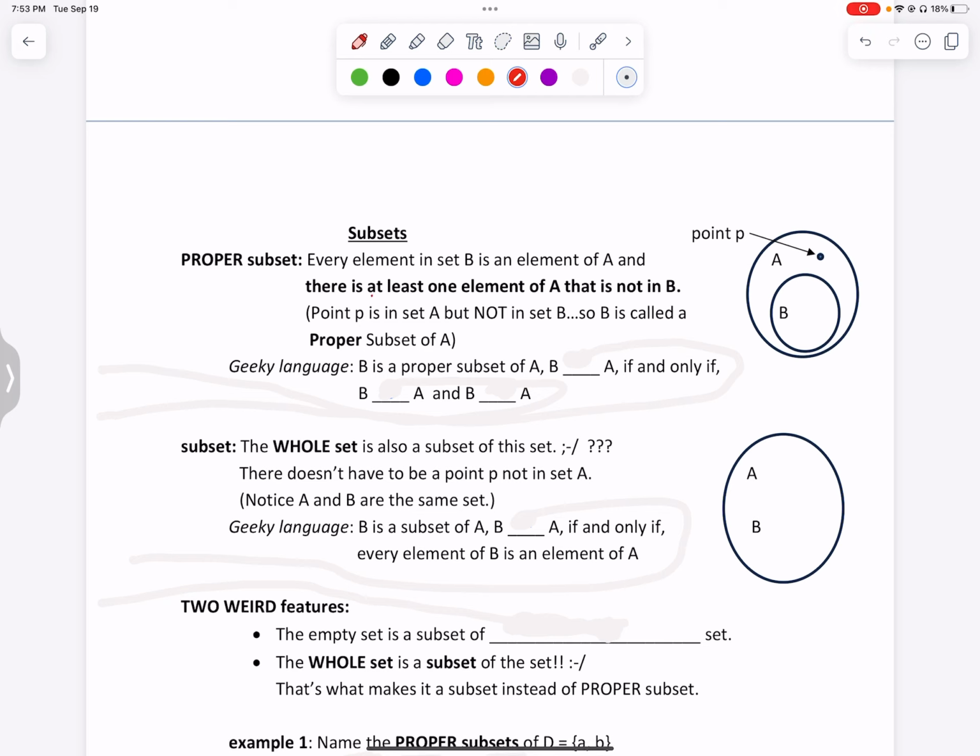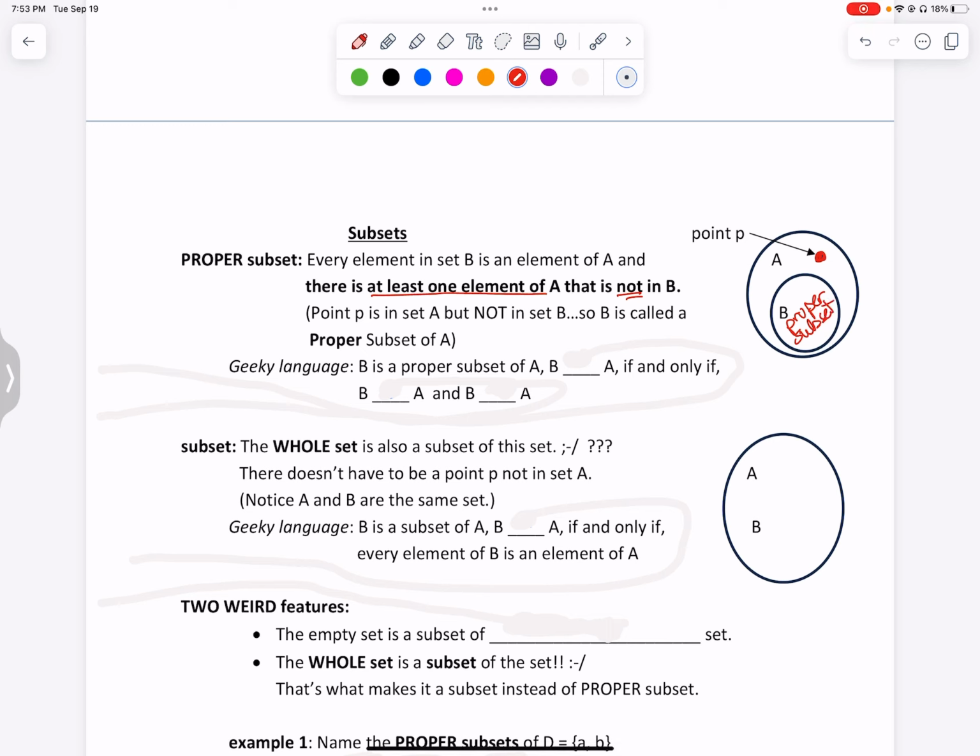There is at least one element that is not in B. So you have a point P that is in A, but it's not in B. So this is called a proper subset. B is called a proper subset.